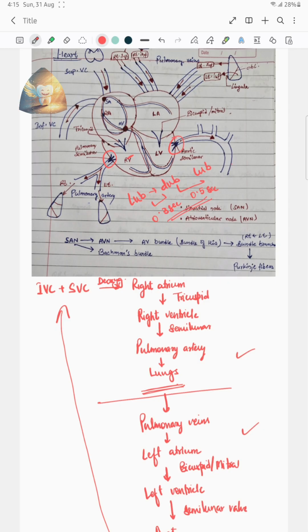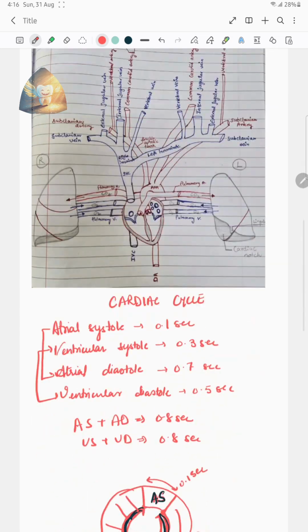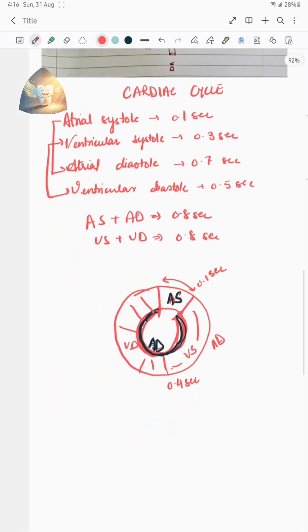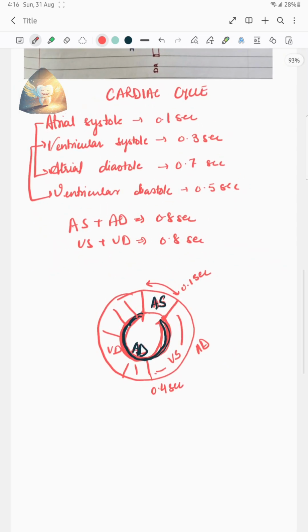It has muscle relaxation as well as contraction, that is systole as well as diastole, in order to fill the blood chambers with blood, first the atrium, then the ventricle, and then pushing the blood out into the arteries. This whole cycle is said to be the cardiac cycle. Now we will be studying it in detail. This is the cardiac cycle.